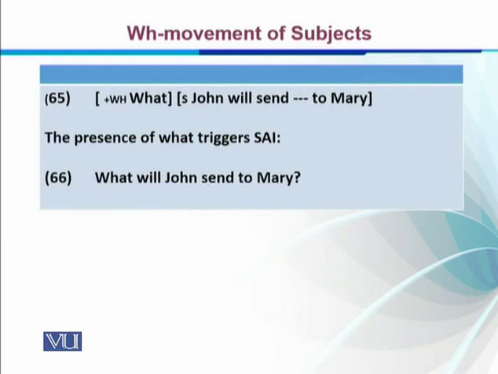If you look at this, in the initial position we have a WH place, and we have brought what after the verb, which is actually the direct object of the verb send. And this presence of what tells us that we are also having SAI, subject auxiliary inversion. So you can see in 66, what will John send to Mary?